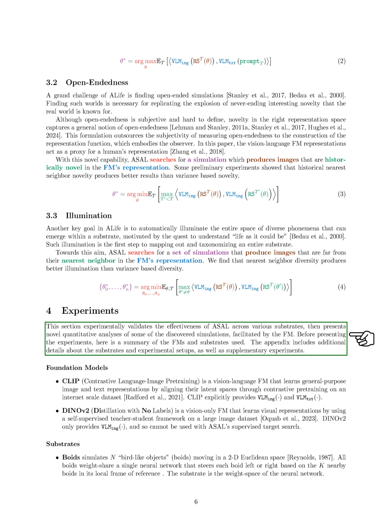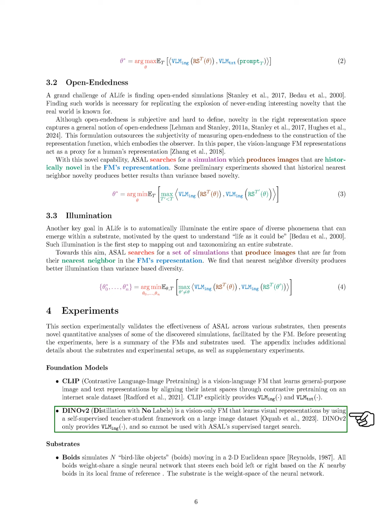CLIP provides the necessary functions for embedding images and text. We also use DINOv2, a vision-only model that learns visual representations through a self-supervised framework, but it lacks the text embedding function, making it unsuitable for ASAL's supervised target search.